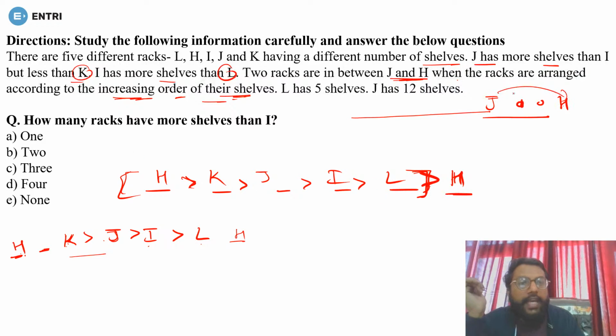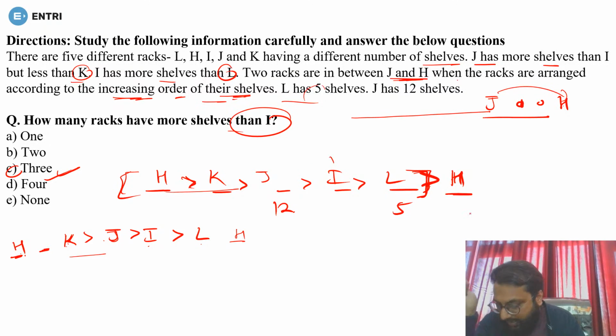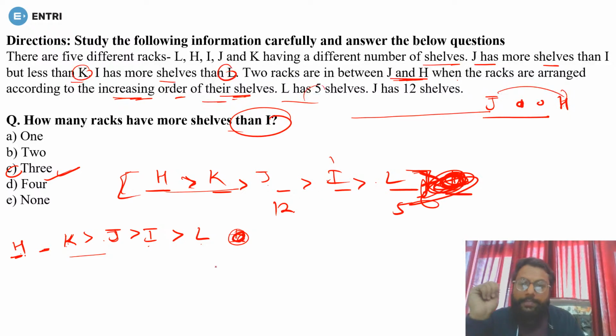Done? Now L has 5 and J has 12. Now how many racks have more shelves than I? That is 3. So option C will be the right answer. Answer will be 3, guys. Sorry, this H will not come here because in total there are 5 racks.